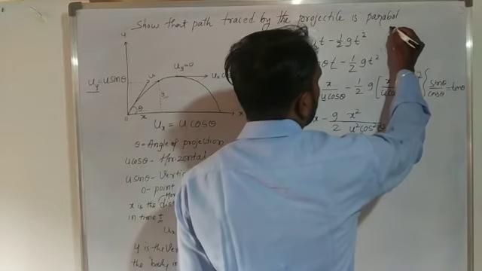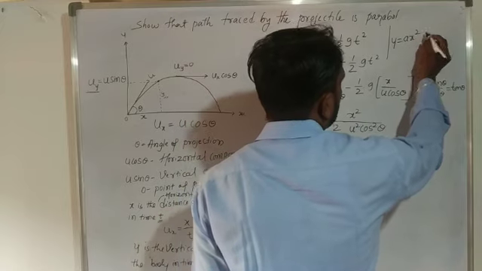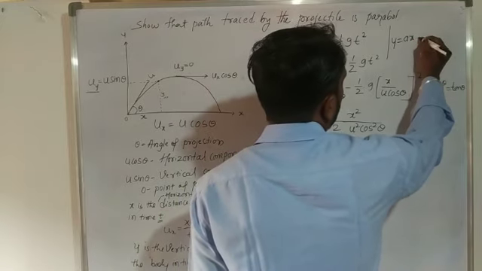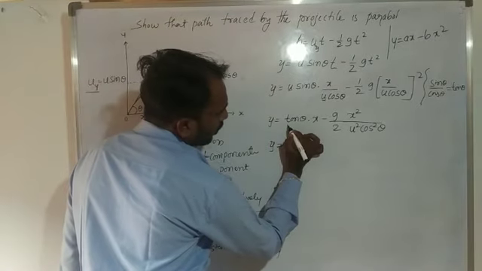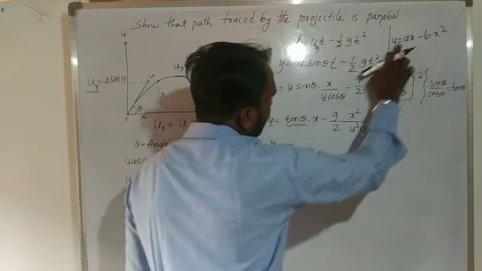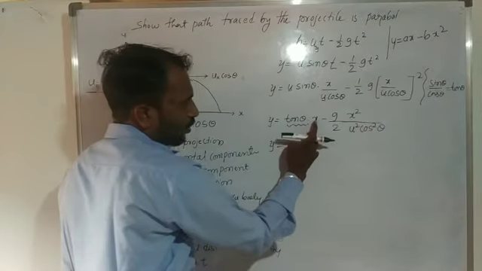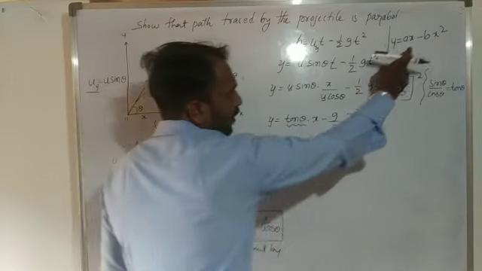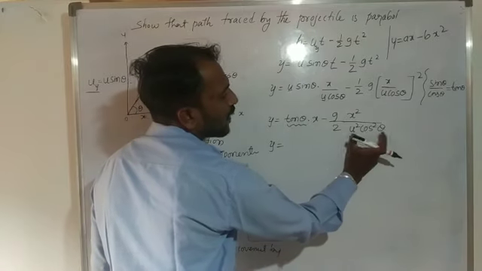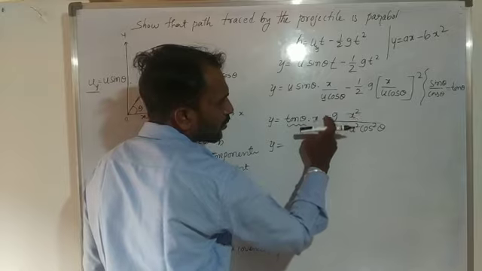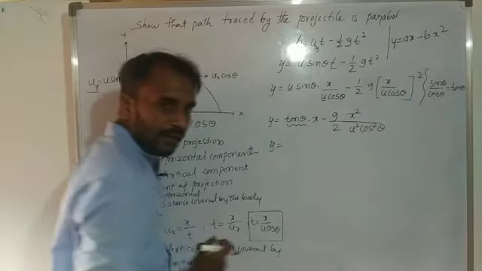the parabola equation is y is equal to ax minus bx square. In place of a we consider tan theta into x minus g by 2 u square cos square theta; suppose this value we consider as b into x square.